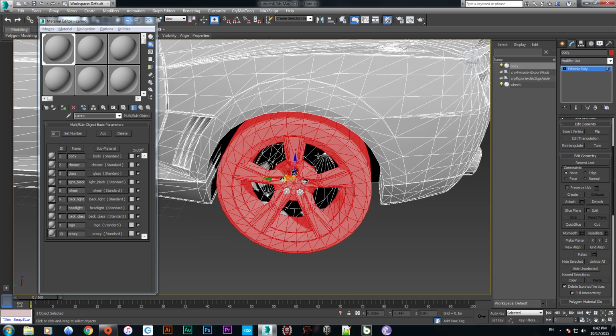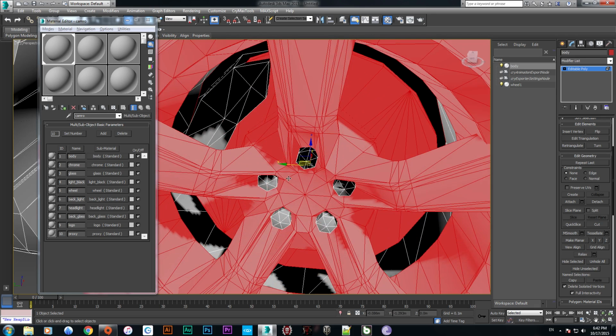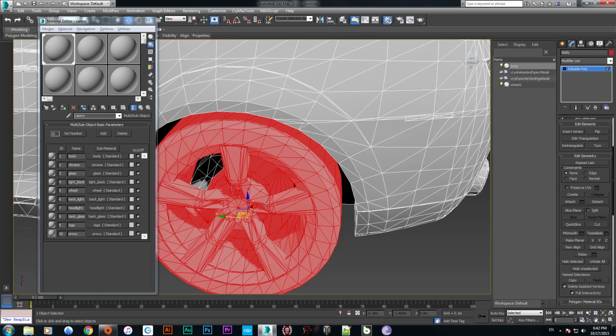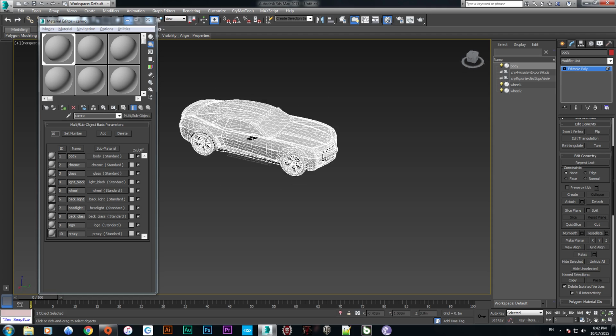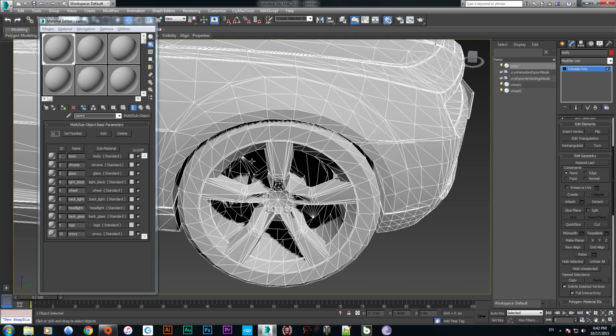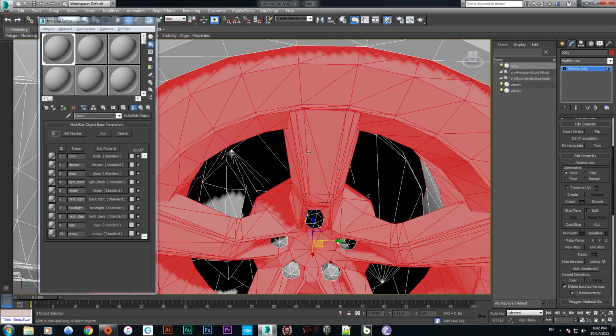Do not select this. Push OK, and push detach again with wheel 2. Push OK. Same thing again.